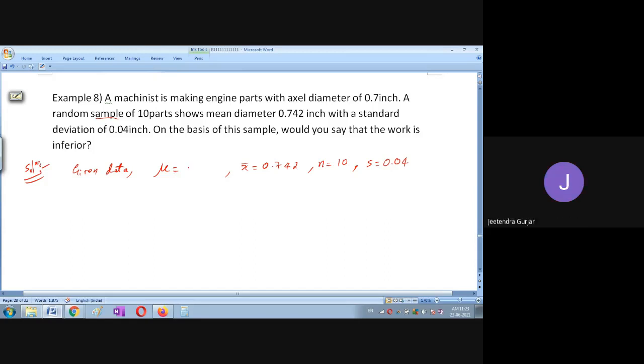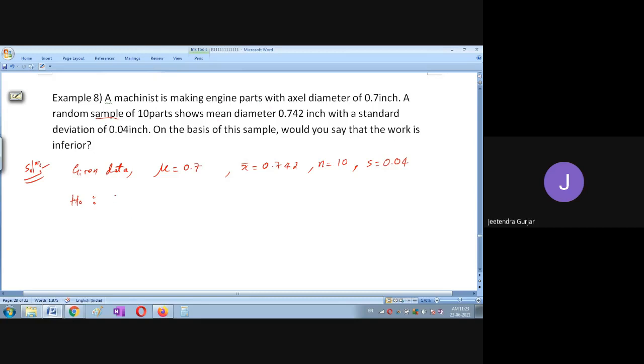0.7. Yes, very good. It is 0.7. Nice. So now I will take the hypothesis. I'm going to test the hypothesis by the given data here, friends. H naught. So this is a production you are going to make, right? Engine parts are going to make, means production work is inferior.